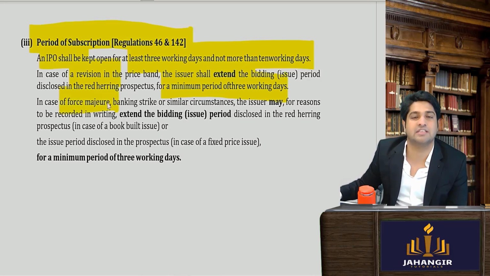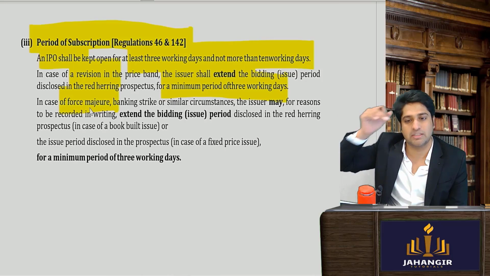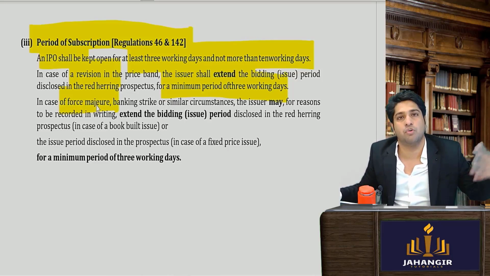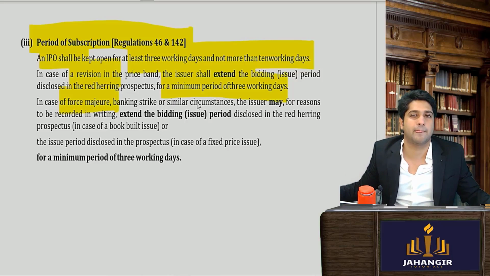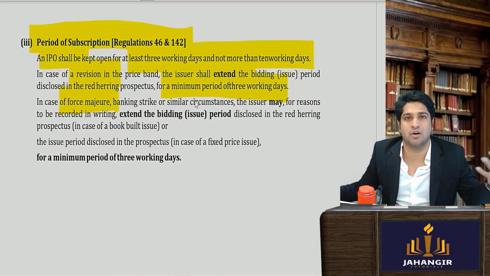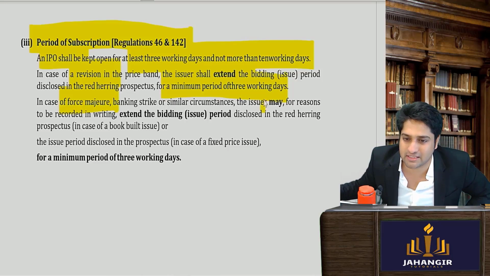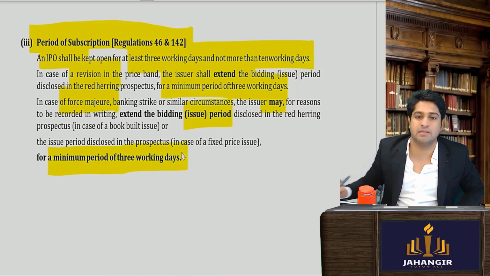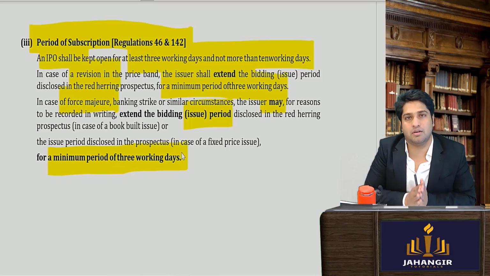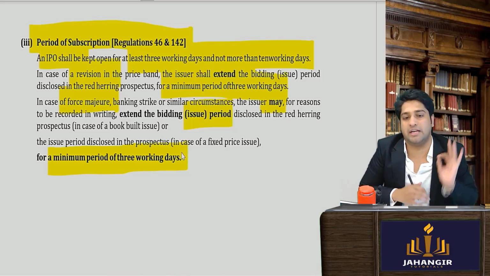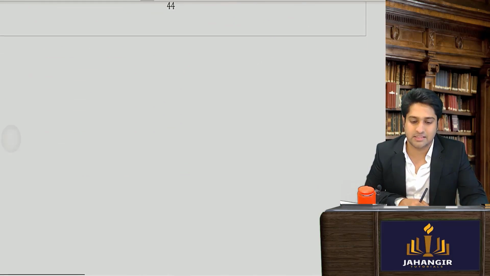Now why will they extend? Maybe the company must have faced some force majeure, or company just decides to revise the band. So they can give additional 3 working days. Or if there is any kind of strike, force majeure means act of God, for whatever reason there was a war, any kind of external aggression, strike, lockout, any kind. So in that case, the issuer may, if he wants, extend the period for minimum 3 working days. So normal time period is 3 to 10, and for extension it is 3 more working days. Is this clear? That is it. We are done with this.